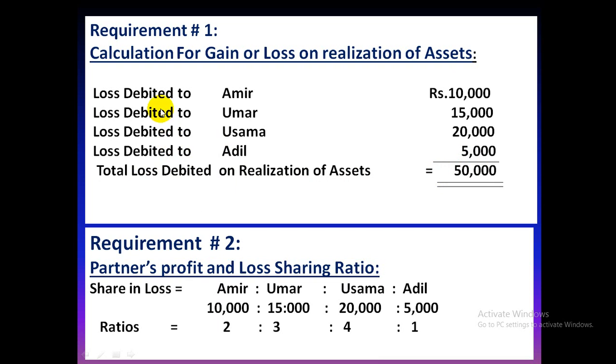If it's written that it's credited to partners' capital, then it is the gain. In the question, it was written that these amounts are debited to partners' capitals, therefore we will assume it as the loss. So the first requirement, the calculation of gain or loss on realization of assets, is done.